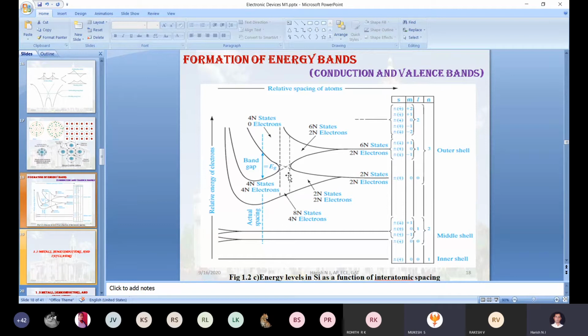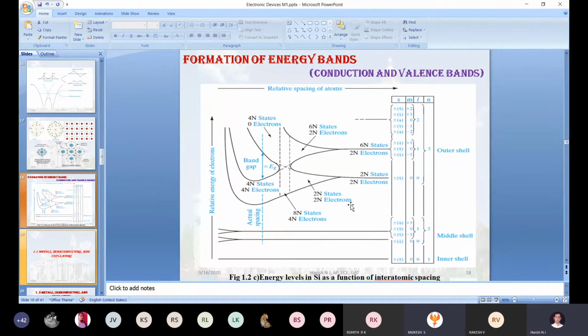After the merging, what is the status? It will get added up. So in 3s, totally 2n states are there. In 3p, totally 6n states are there. 6n plus 2n, the total available states is 8n states. Even the accumulated electrons will get added up.